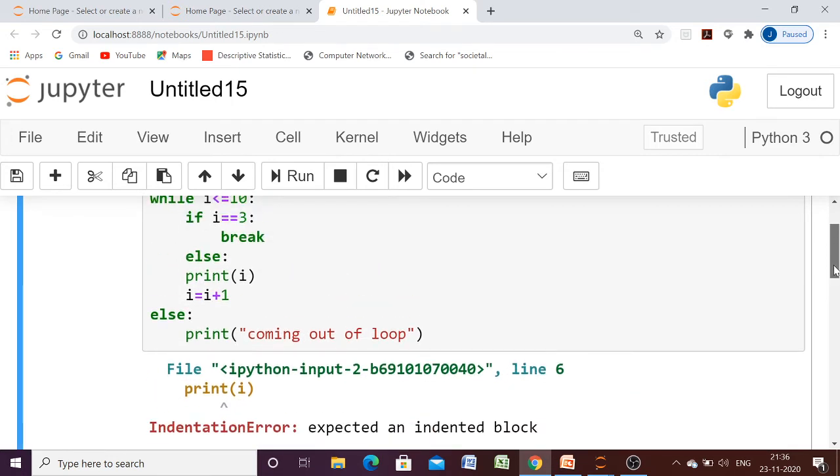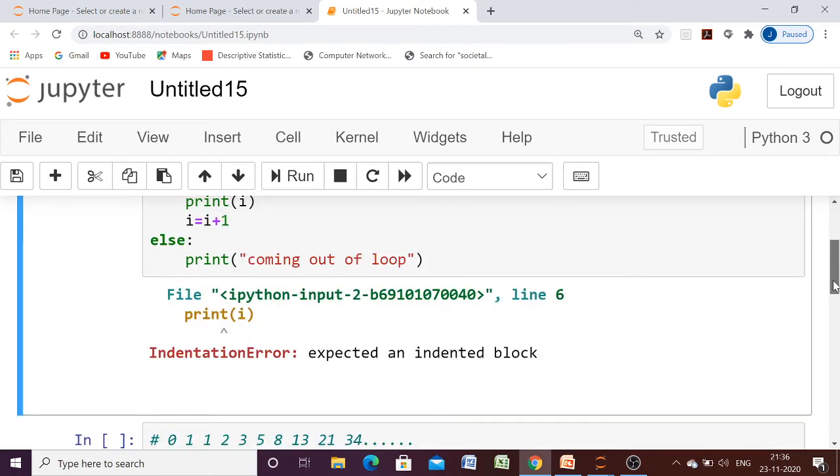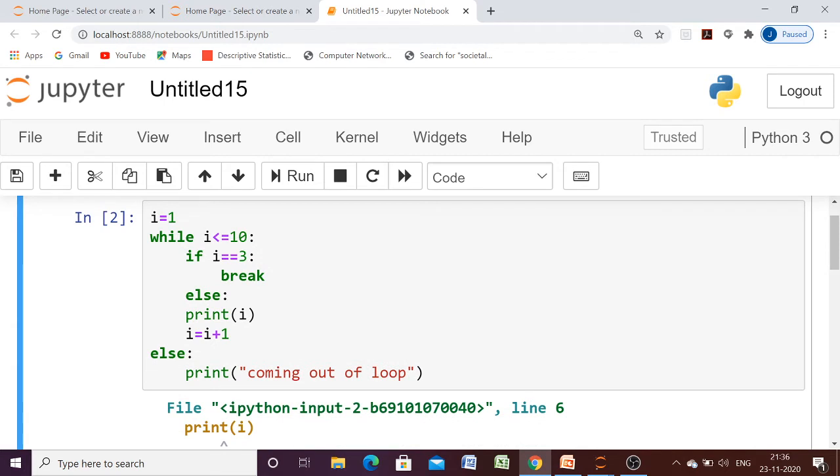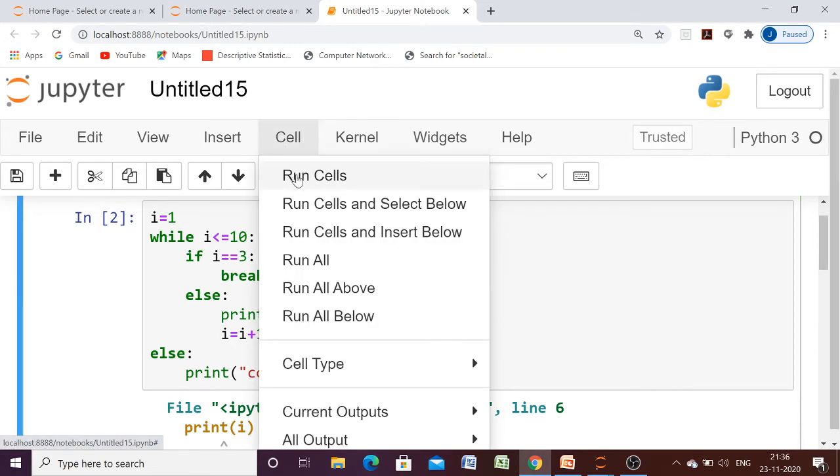Okay, expected an indented block. Yes, here the indentation level has to be changed. Okay, let us execute this once more.